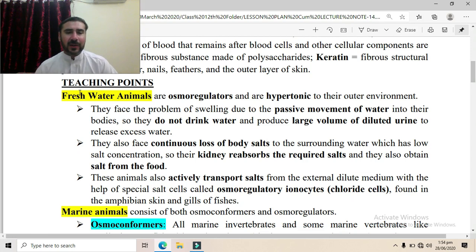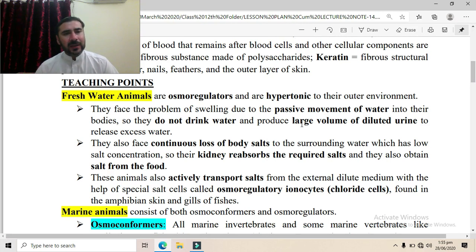So we will start from the swelling problem, means the inward movement of water through the process of osmosis. They face the problem of swelling due to the passive movement of water into their bodies, because they are hypertonic. So they have high solute concentration and less solvent inside, while in the outside environment there is more solvent and less solute. So the water will move through the process of osmosis inside. Automatically, passively, it will be transported without the use of energy. So they have this problem.